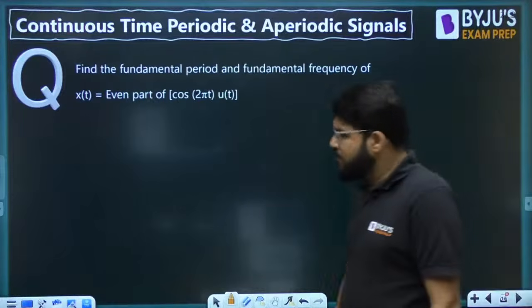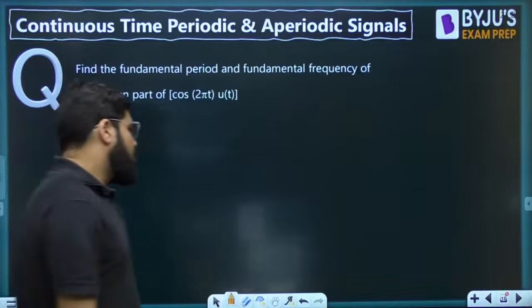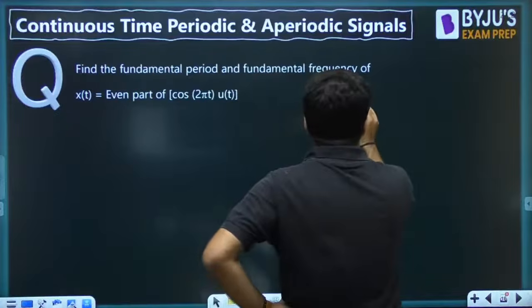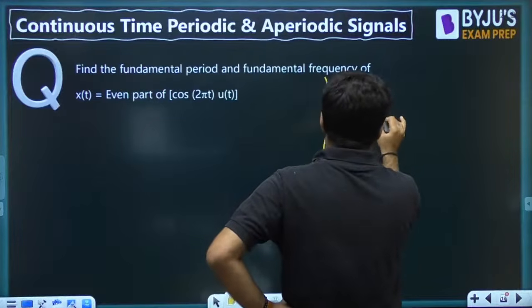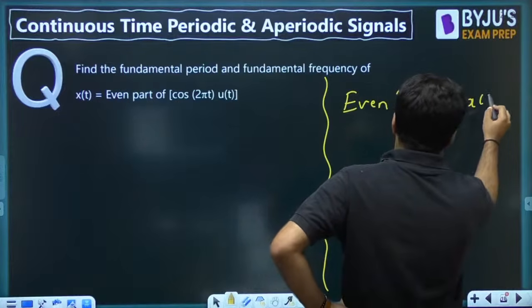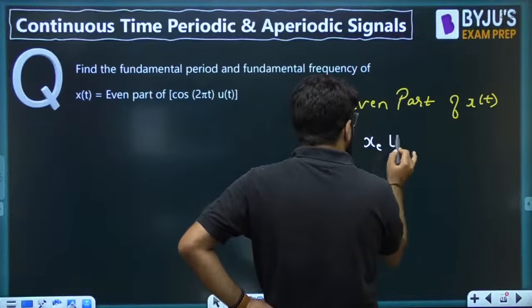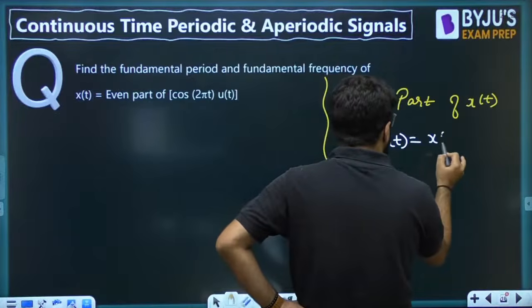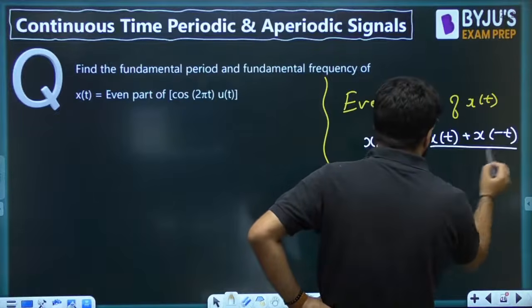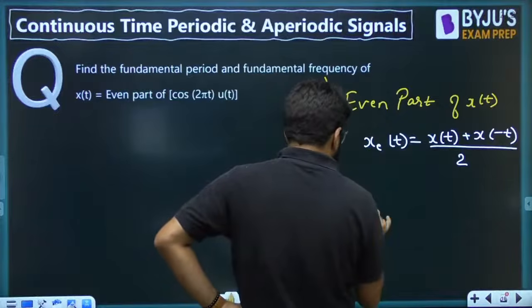Another interesting question: even part of cos 2 pi t u(t). Acha, for a quick revision, how do you calculate the even part of any signal x(t)? That is given by the formula [x(t) + x(-t)] divided by 2, because this part is always going to be an even symmetric function.